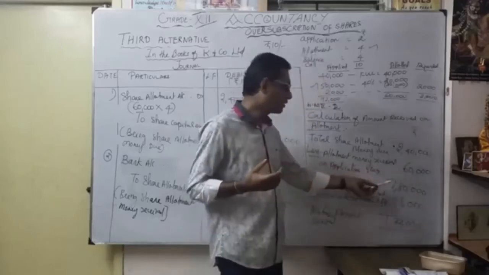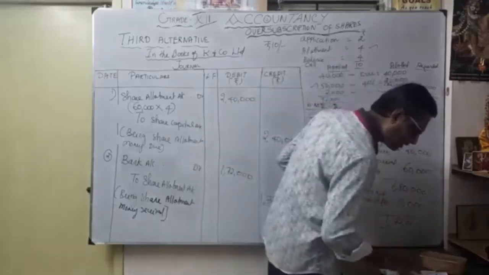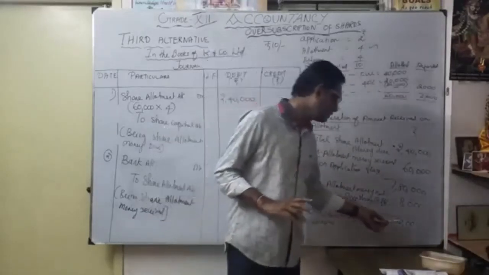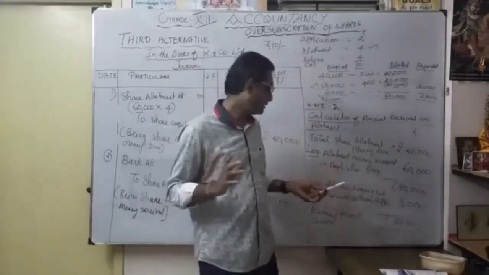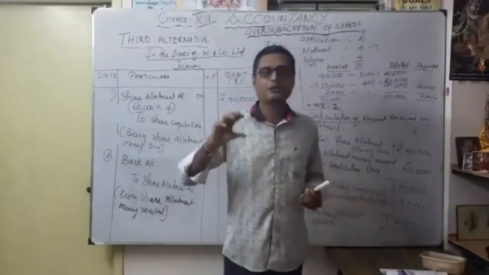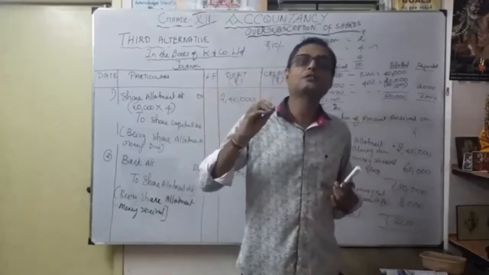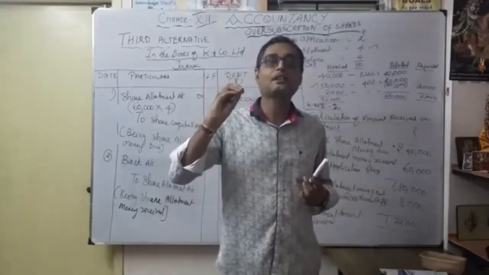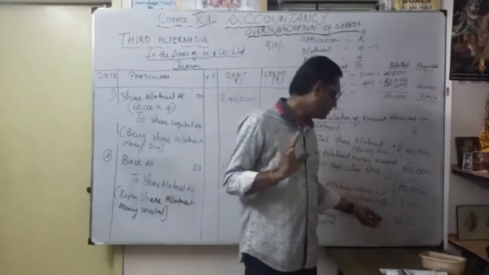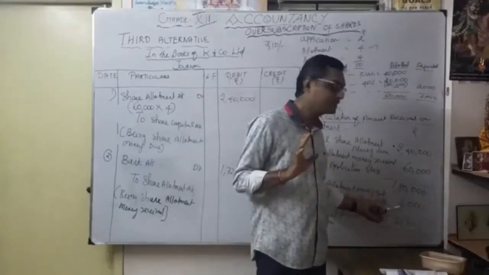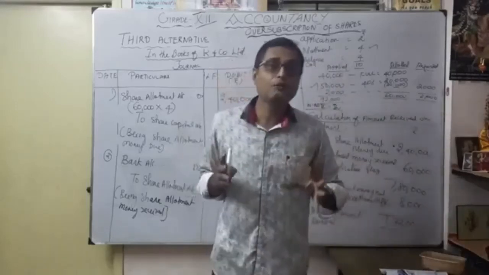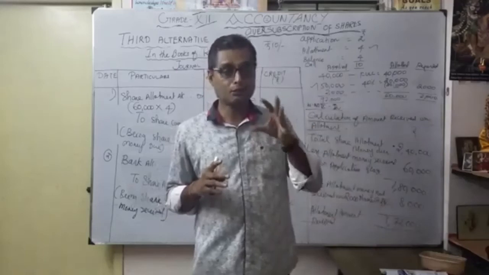So you're supposed to get how much? 1,80,000 as allotment due. But what happened? They received only 1,72,000. The reason: the allotment money was not received for 2,000 shares. One of the shareholders did not even pay the share allotment money of 4 rupees. Naturally, 8,000 is due. So finally, how much did we get? 1,80,000 minus 8,000, 1,72,000. That's what the problem has given. How much money realized? 1,72,000.